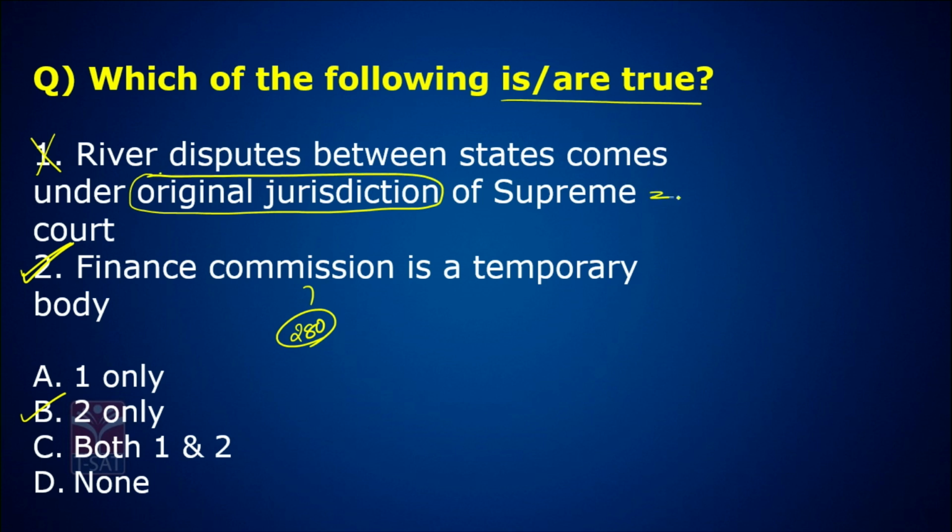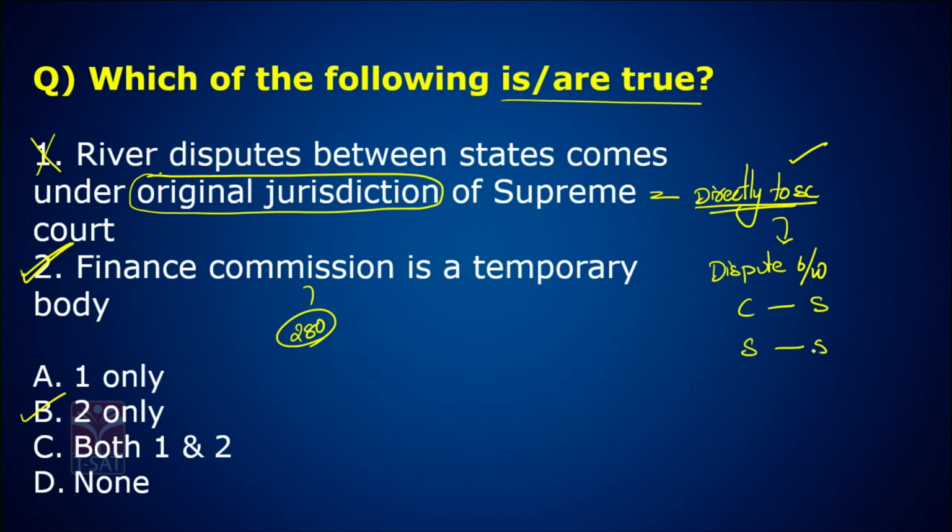When you take a case directly to Supreme Court, bypassing other courts, when you file a case directly in the Supreme Court of India, that is called original jurisdiction of Supreme Court. Cases like disputes between center and state, state and a state, are directly taken to Supreme Court.